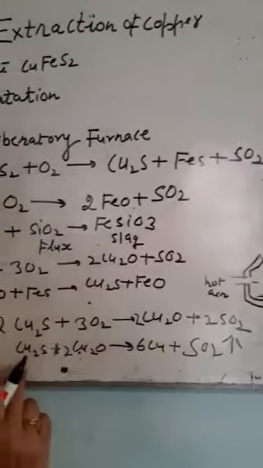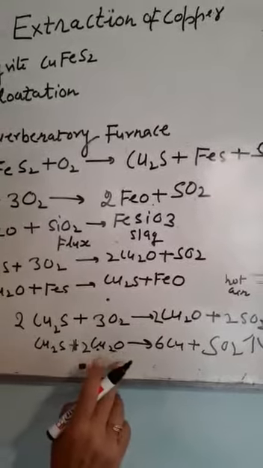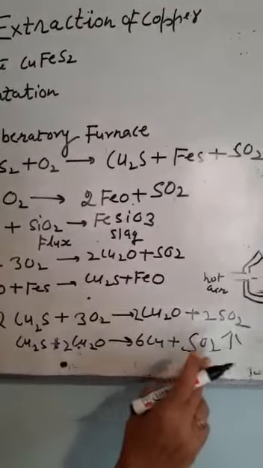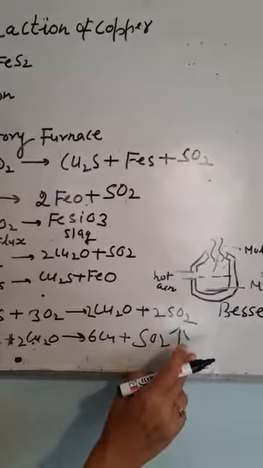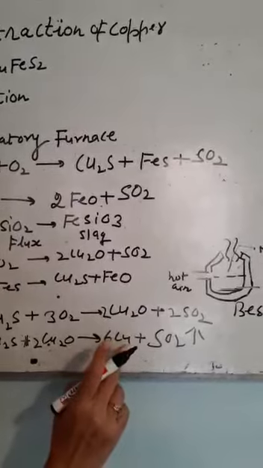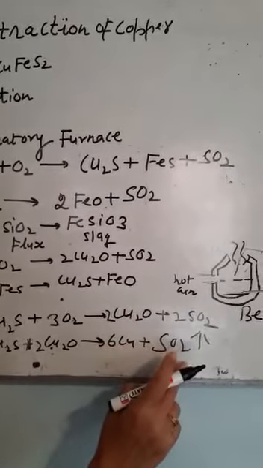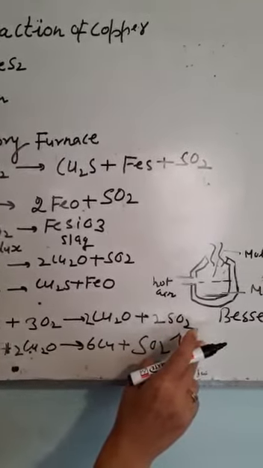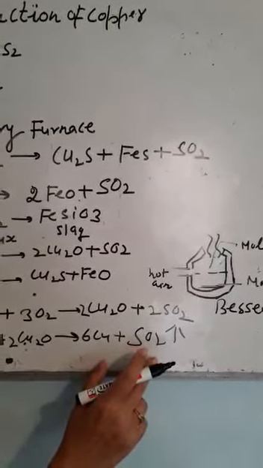The copper sulfide reacts with copper oxide. Copper is formed and sulfur dioxide is released. This copper is 99.9% pure. This sulfur dioxide is used for the preparation of sulfuric acid.